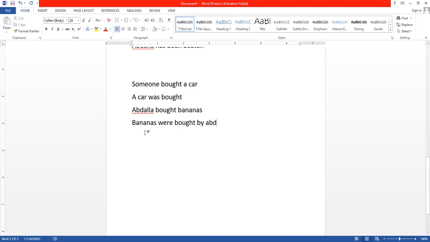So I think now we have a small idea what passive is all about, especially for these two tenses for today: simple present and simple past. Let us go back.